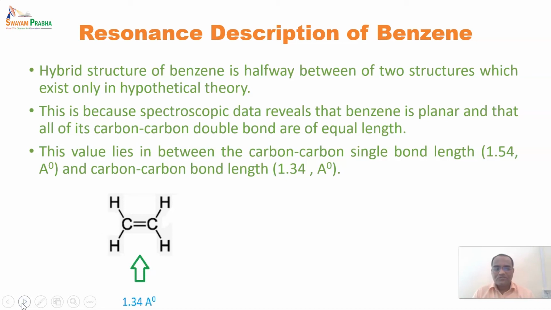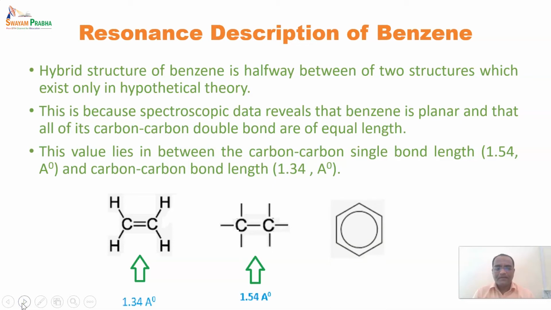So here you can see that the carbon-carbon double bond length is 1.34 angstrom, and the carbon-carbon single bond length is 1.54 angstrom. So 1.34 is the smaller value for a carbon-carbon double bond. But in actuality, in benzene each carbon-carbon bond has a length of 1.40 angstrom.